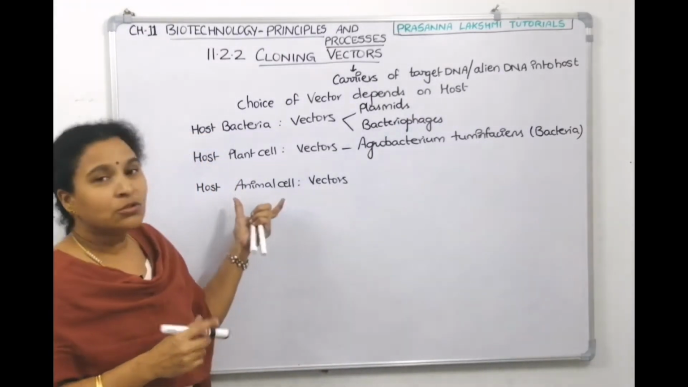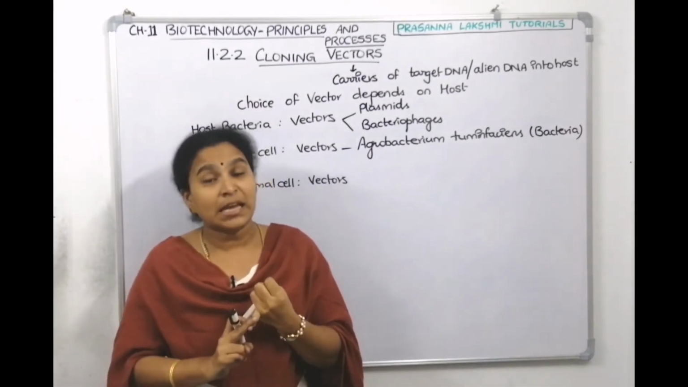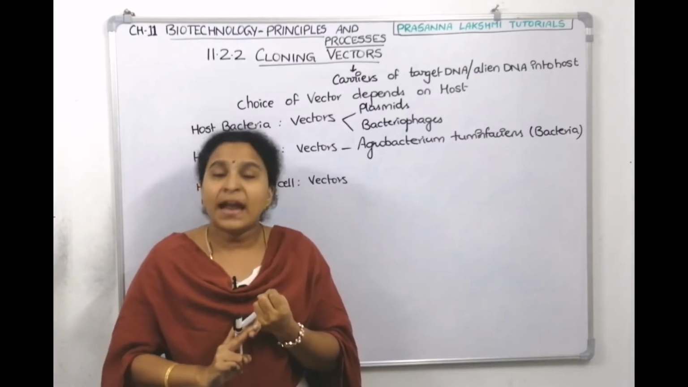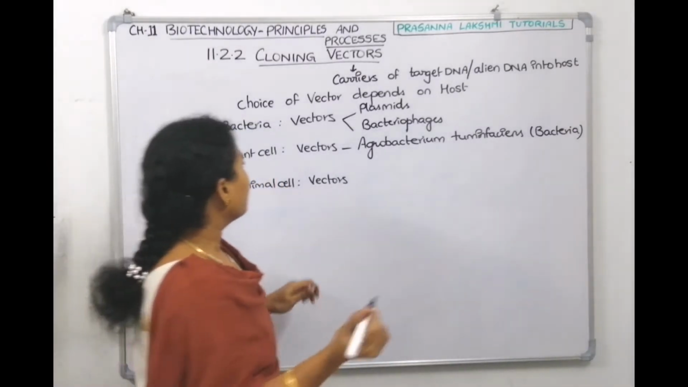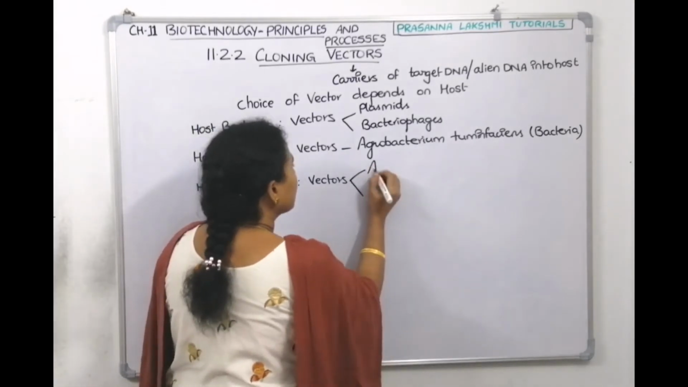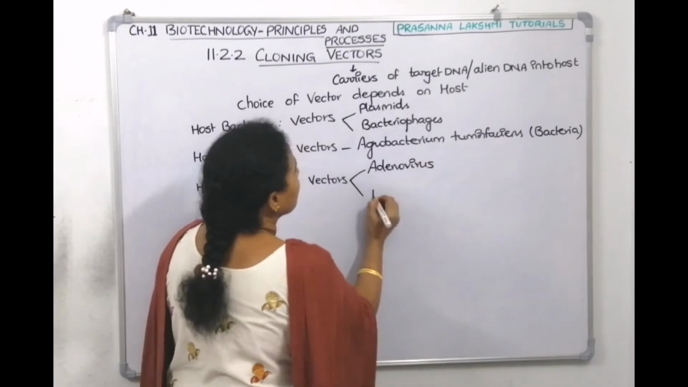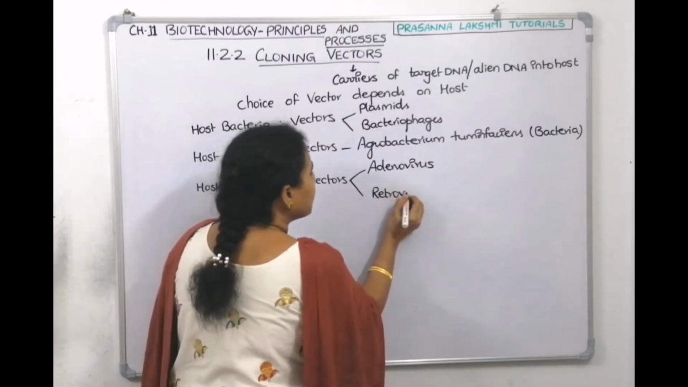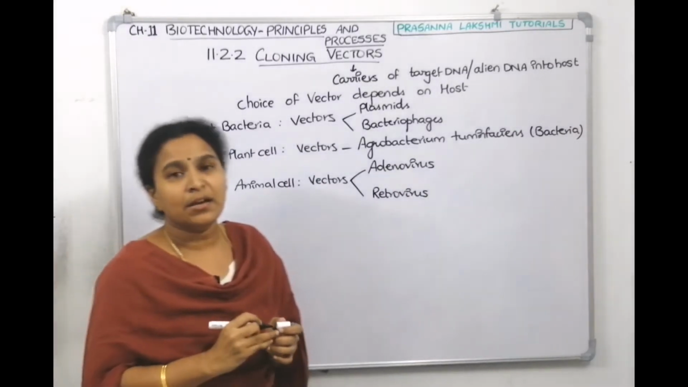Now, if you want to send something to the animal cell, then who is the vector? We know retroviruses easily infect animal cells. Adenoviruses also easily infect animal cells. So if an animal is the host, who is the vector? We can take adenovirus as a vector or retroviruses as a vector to insert the DNA into animal cells.